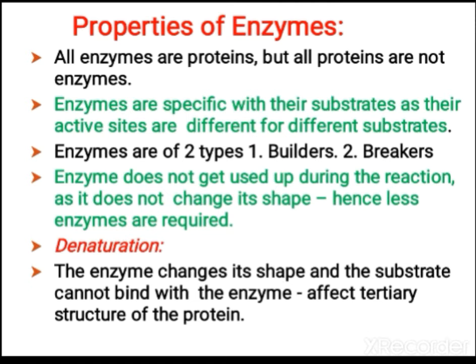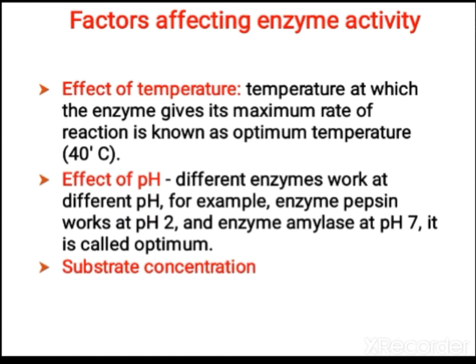But sometimes the enzyme can undergo denaturation also. How? The enzyme changes its shape. Sometimes, due to heat or other reasons, the enzymes can change their shape. When the enzyme changes its shape, the substrate cannot bind with the enzyme. In that case, the enzyme is a waste. For example, heat can denature the enzyme.